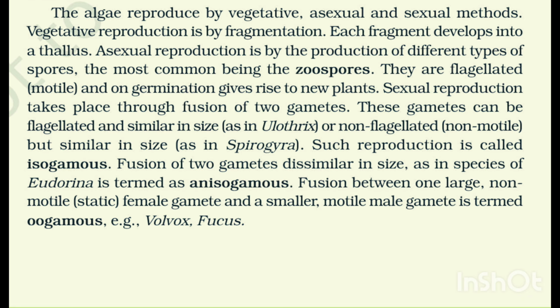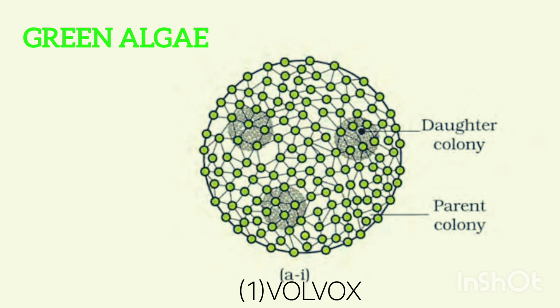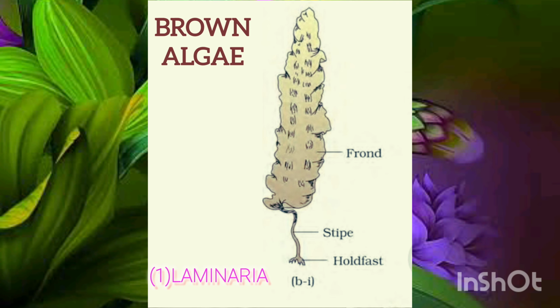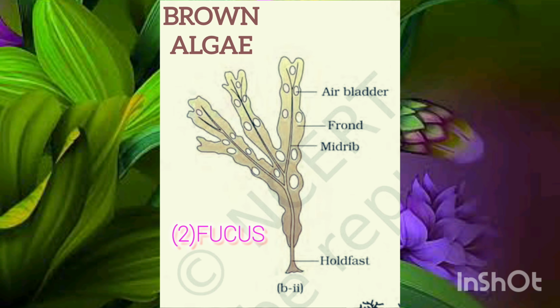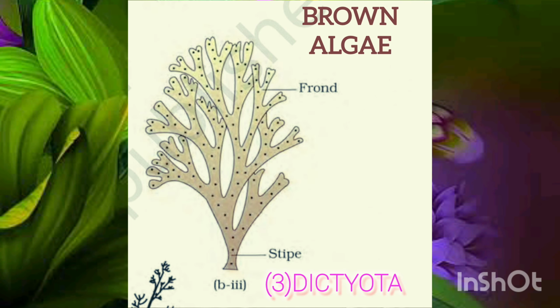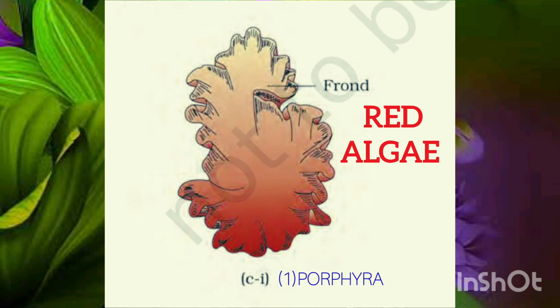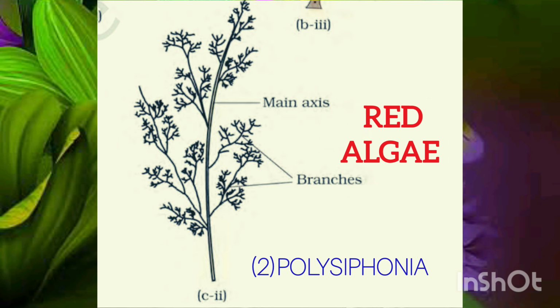Volvox, Fucus, Chara. Volvox, daughter colony, parent colony, Ulothrix. B. Brown algae: Laminaria, frond, stipe, holdfast; Fucus, air bladder, frond, midrib, holdfast; Dictyota, frond. C. Red algae: Porphyra, frond; Polysiphonia, main axis, branches.